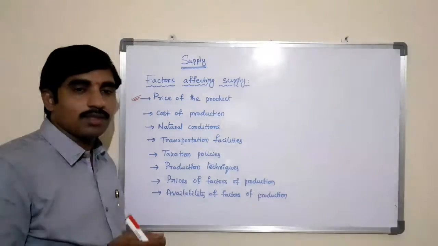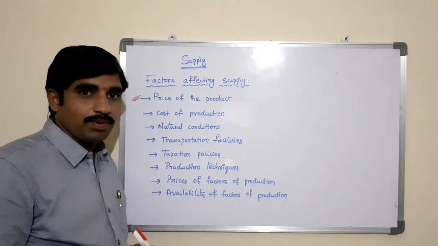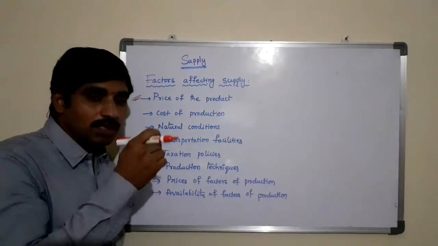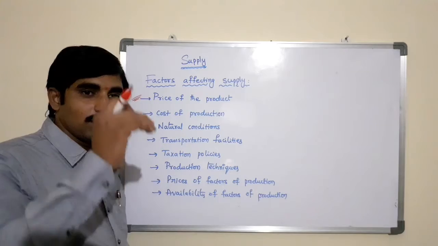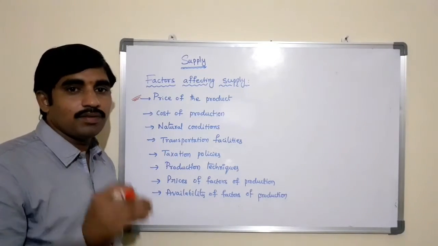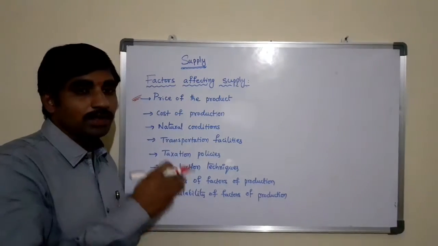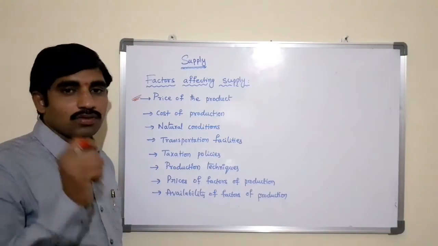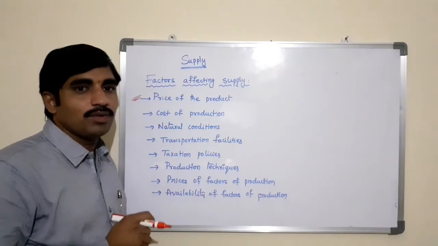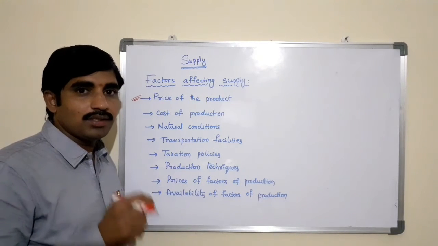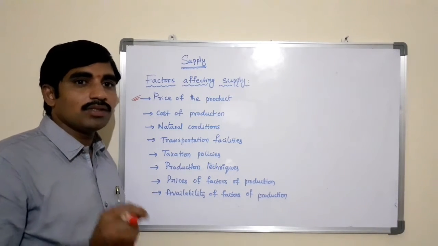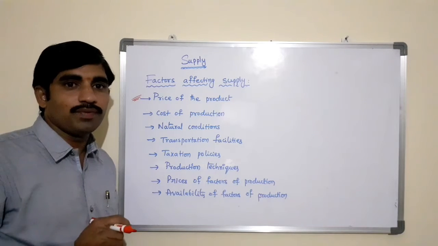An increase in the price of the product increases its supply, and if there is a decrease in the price of the product, there is a decrease in the supply of the commodity, with other remaining factors constant. So producers increase the supply of the product at higher prices due to the expectation of increased profits.